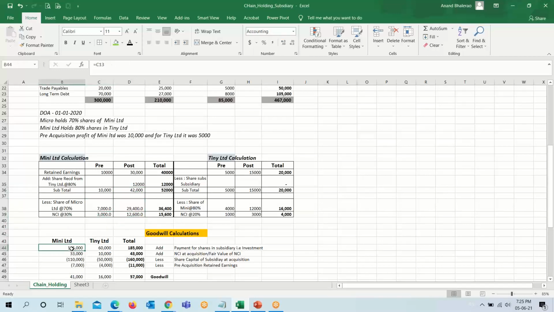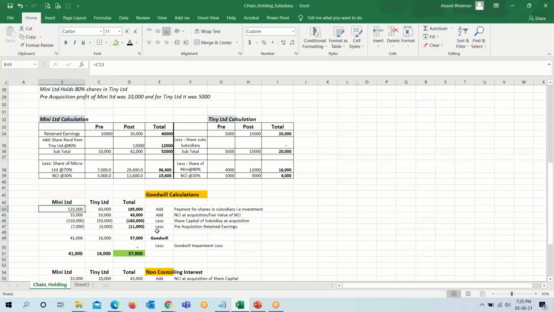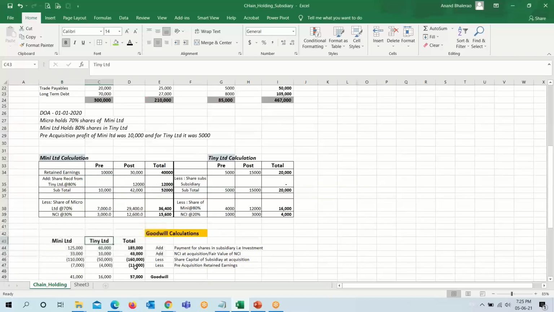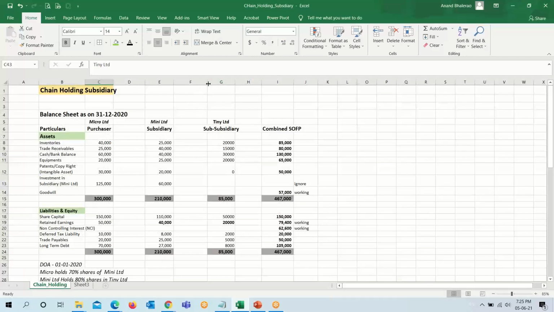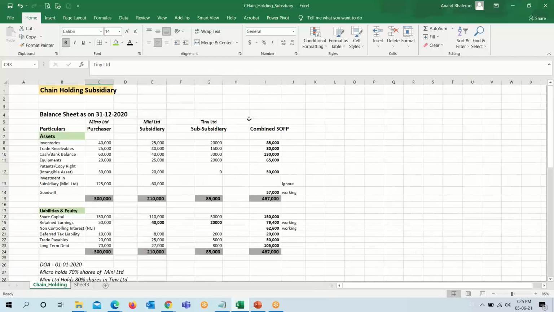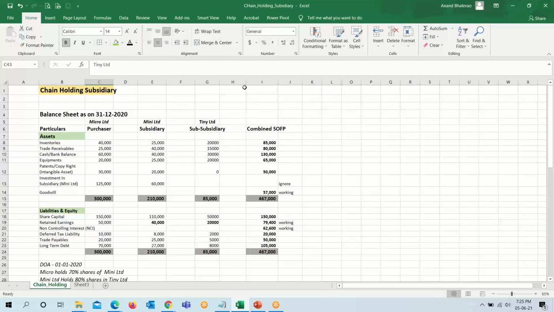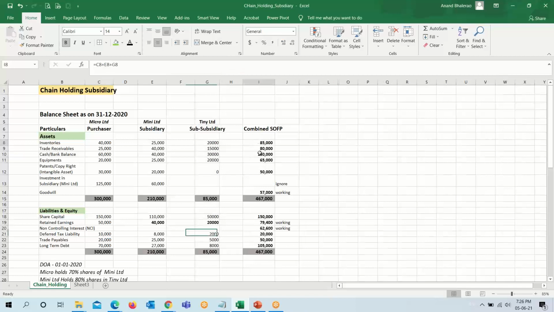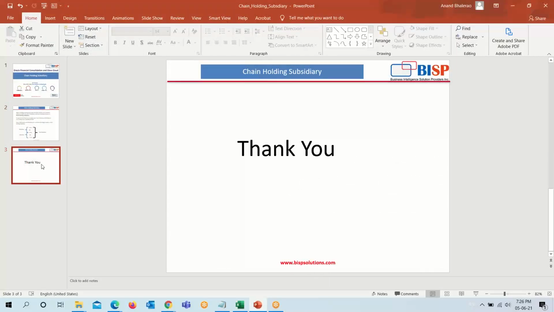And similarly for goodwill calculation also, we have used the figures of Mini Limited and Tiny Limited. So we have to make one additional working when a sub-subsidiary exists. Hope you find our session on chain holdings subsidiary useful and motivational. Thank you.